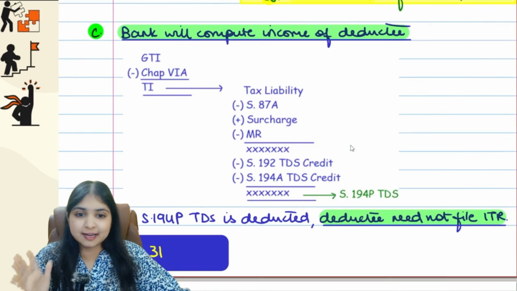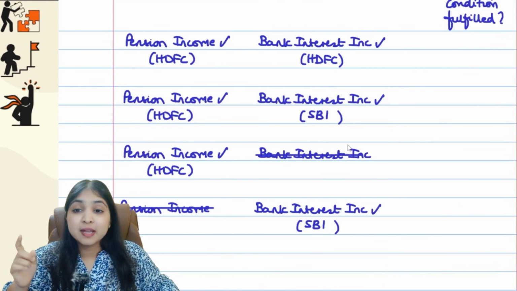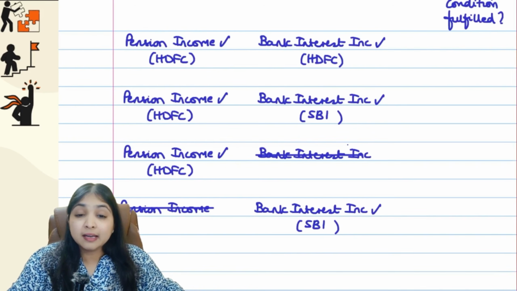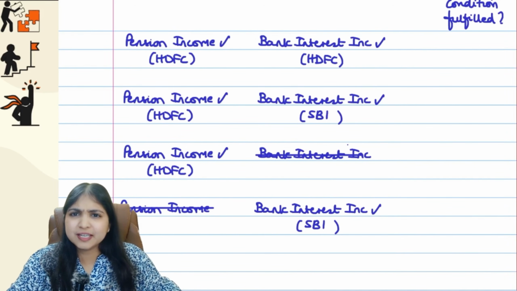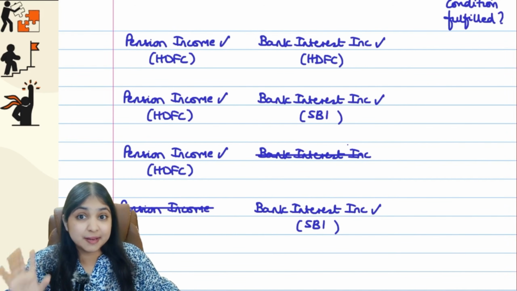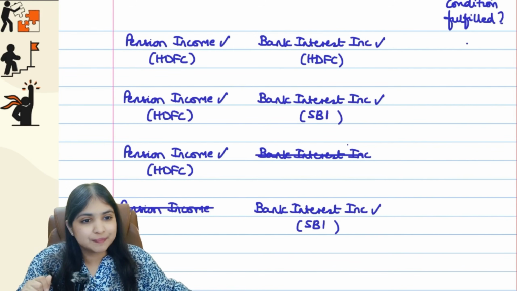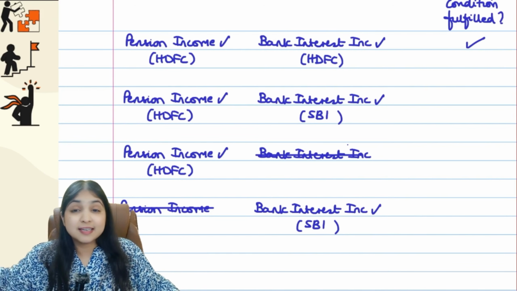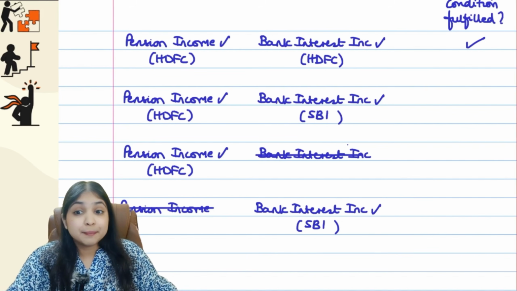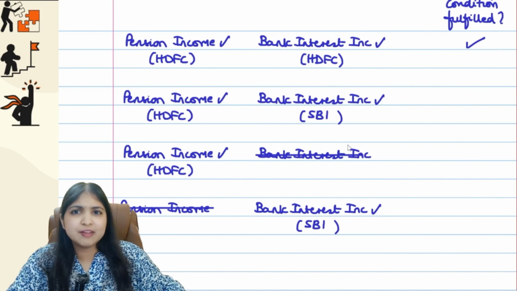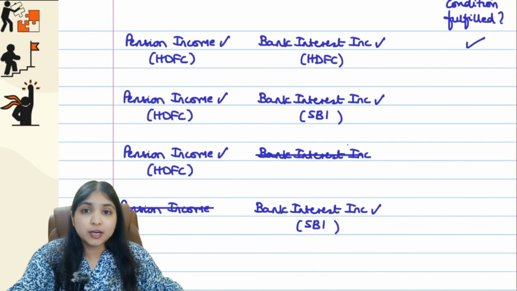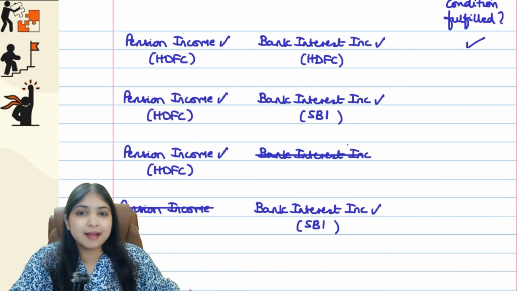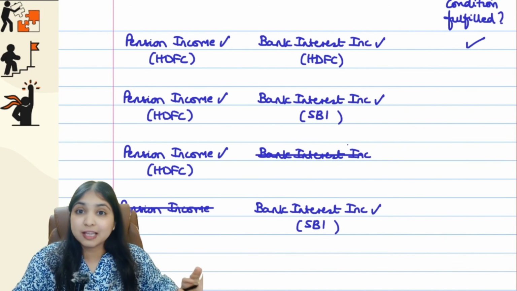If you want real clarity, you straight away come to my exercise over here. See, assessee is having pension income which assessee is receiving in HDFC Bank. And he's also having bank interest income like FD interest income or savings interest income from the same HDFC Bank. Is my condition fulfilled? Yes guys, condition is fulfilled. Why condition is fulfilled? Let's say assessee is an individual. Let's say he's a resident. Let's say he's at least 75 years old. Having pension income is mandatory and he's having pension income. Any other income he should not have. Only one exception, he can have interest income. And that too, the interest income has to be same bank. Yes guys, it is interest income in the same bank, therefore condition fulfilled.